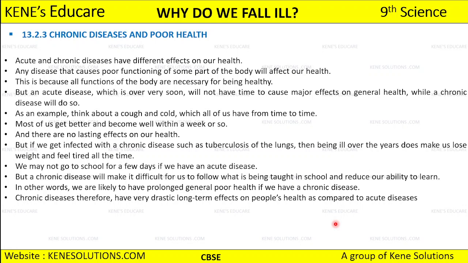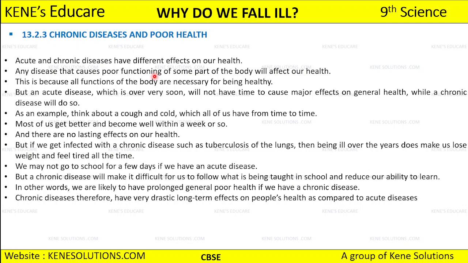Okay, now the next topic that we are going to discuss is how chronic disease and poor health are related. Acute disease and chronic disease are both going to have different effects on our health. Any disease that causes poor functioning of some part of your body, be it acute or chronic, is going to affect our health.